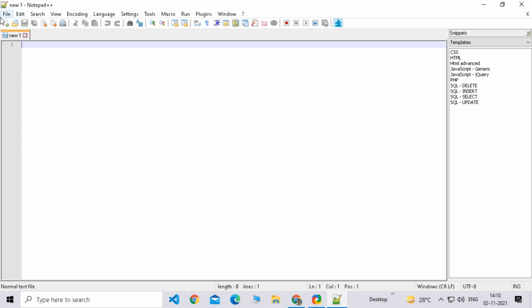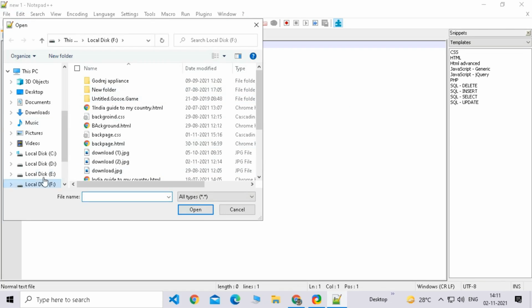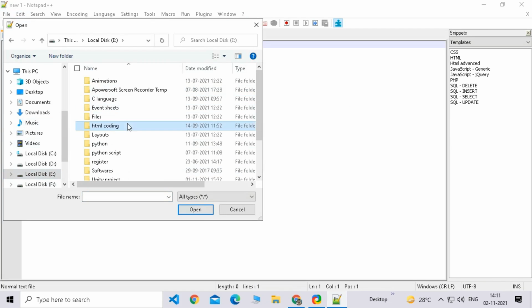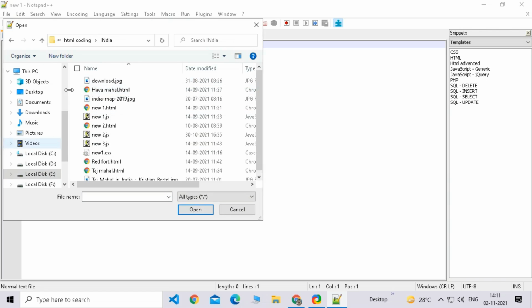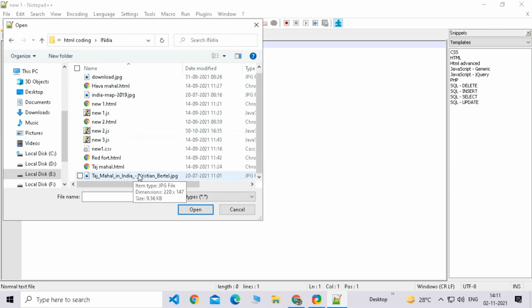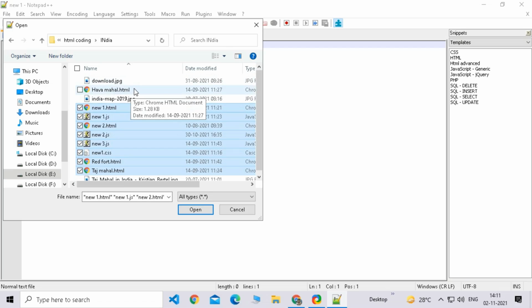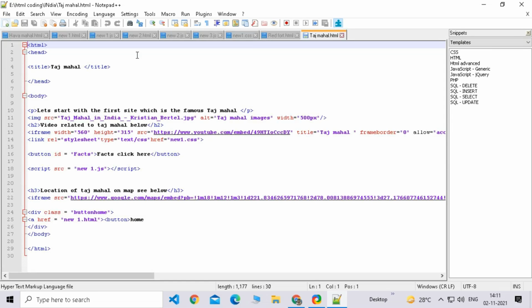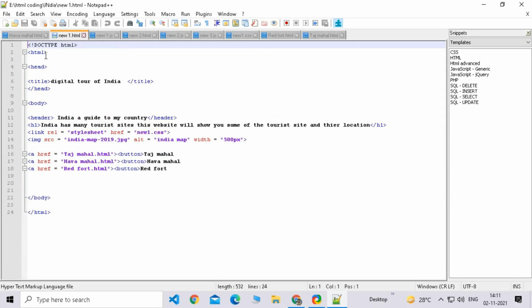Okay everybody, I have found my project after a long search, and it is right in my HTML coding folder, this India. So this is my whole folder. I am going to open everything except the images. So this is not an image, not an image, not an image. I am going to open it all. Yeah, so everything is open now, and this is my project that I made. So let's open it in a default view. Let's scroll. Let it open, and then I will show you what I was doing.